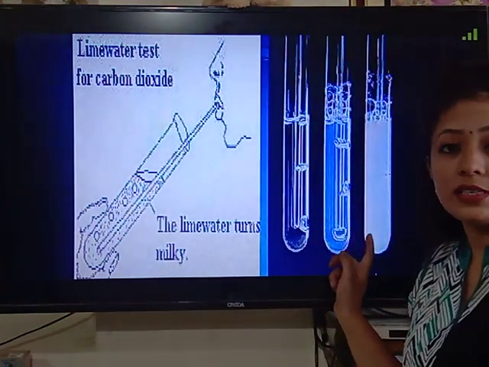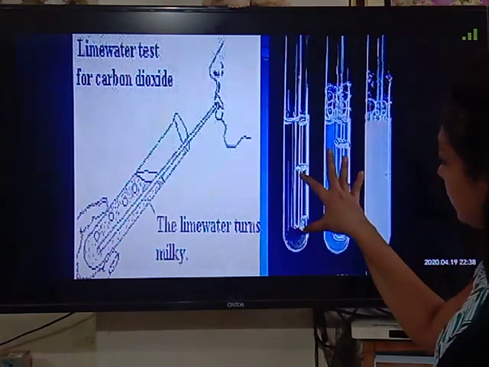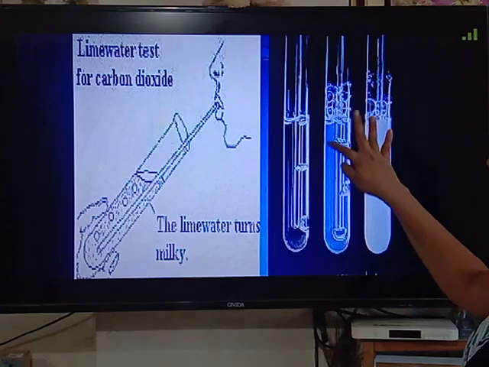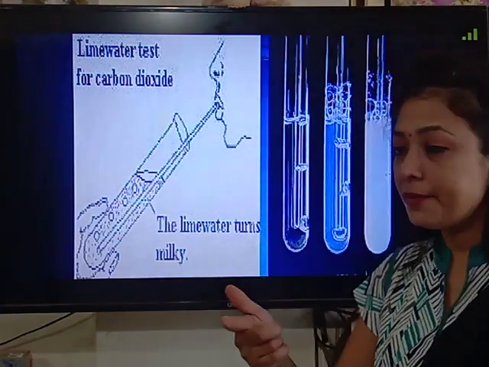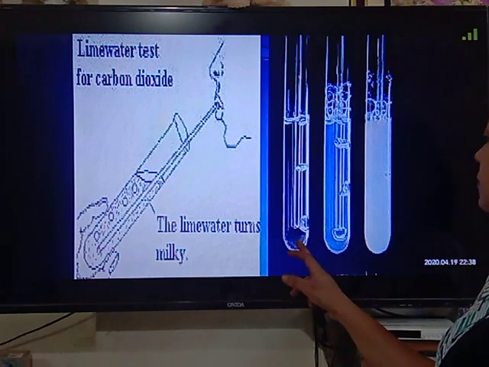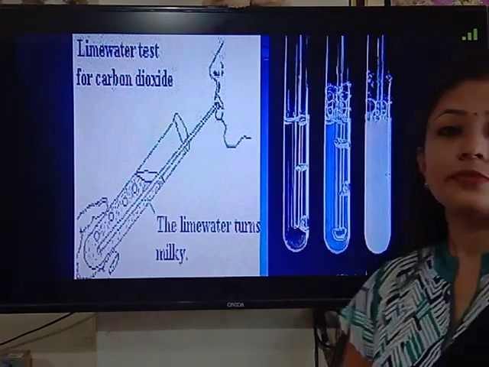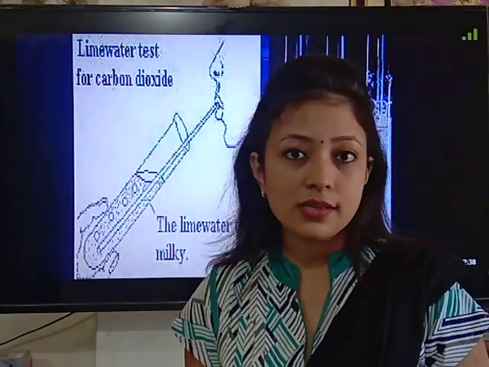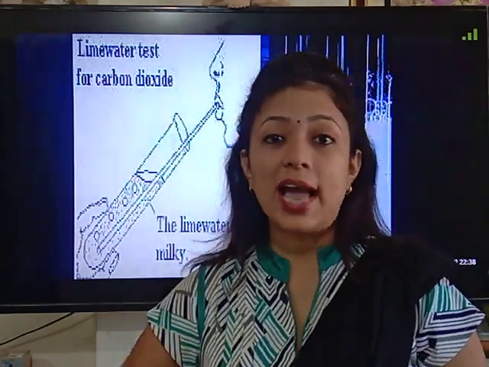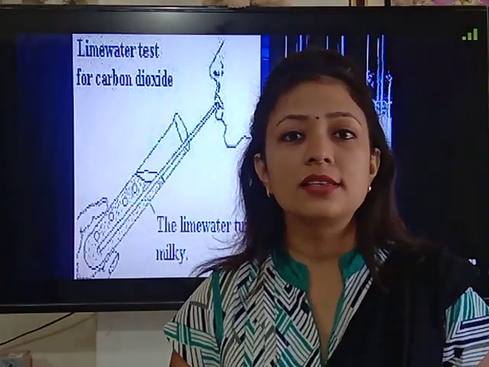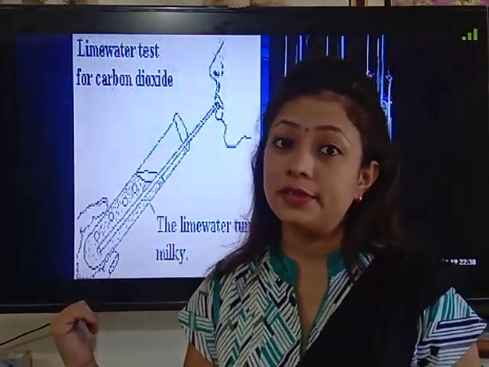Now why does this color change happen? Here you can see the lime water is transparent. And as we are blowing air from our mouth into it, gradually its color is changing from colorless to white, milky white. This is because of the formation of calcium carbonate in the test tube. Now what is the equation for the formation of calcium carbonate in this reaction, children?